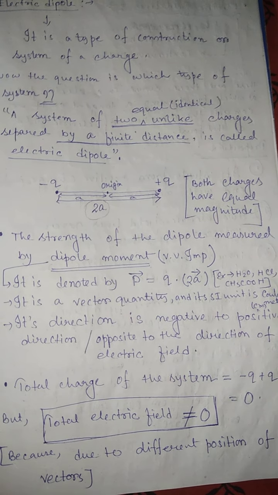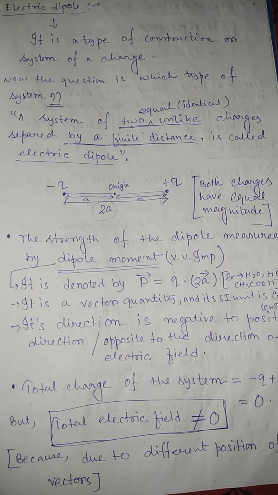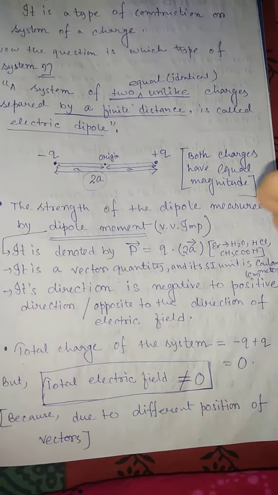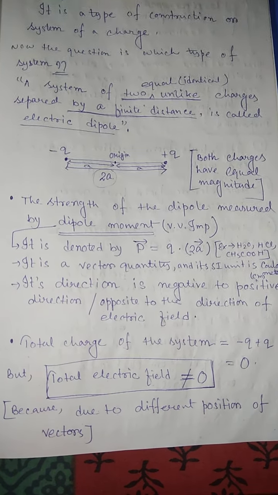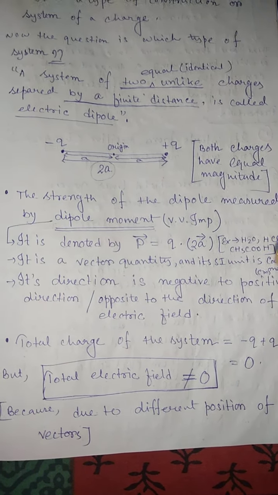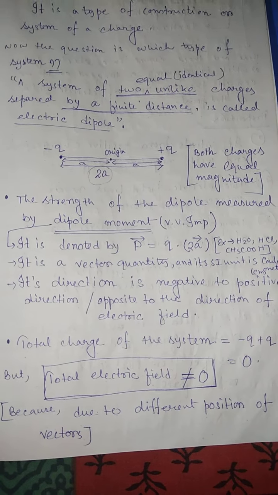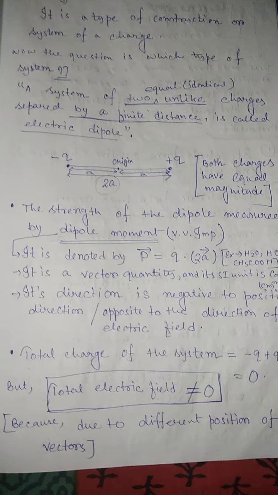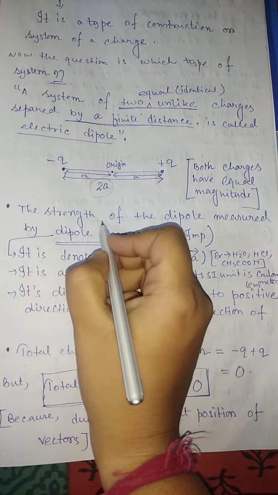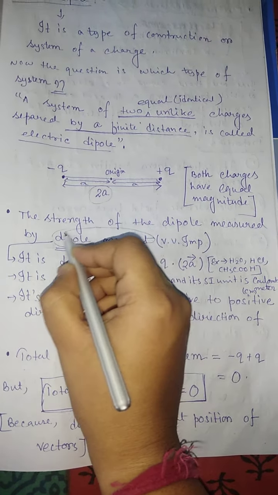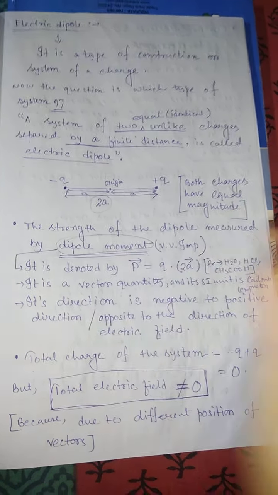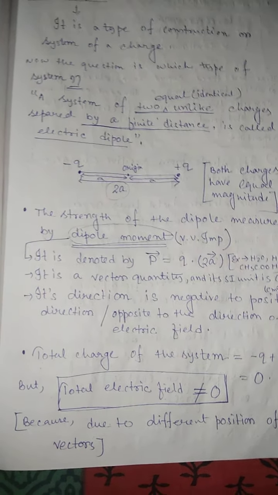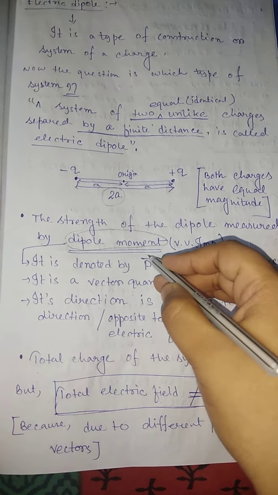A system of two equal or identical unlike charges separated by a finite distance is called electric dipole. Now, the strength of the electric dipole, how strong or how weak it is, is measured by the dipole moment. This is also a very important topic in this chapter, dipole moment. It is a vector quantity, denoted by P vector.